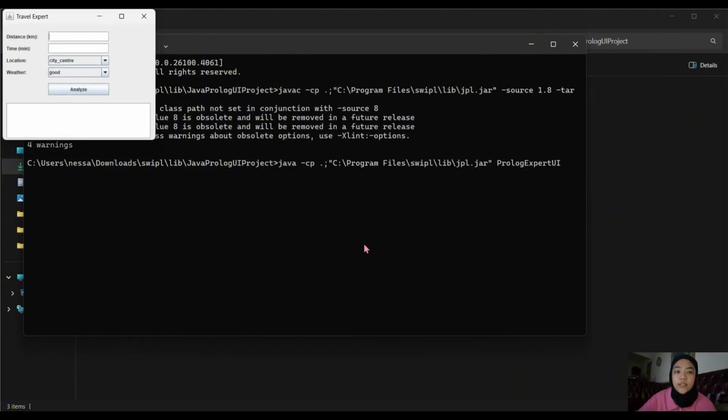So the GUI for both Java and Prolog will appear. For example, we put 6, and for the timing we can put 10, and the location will be the city center, and maybe the weather is bad. So we click the analyze button, and then the system will show you the result. So that is all for me. Thank you.